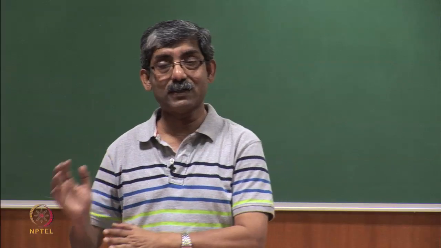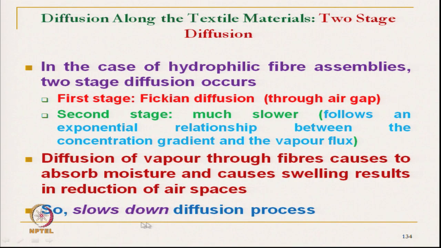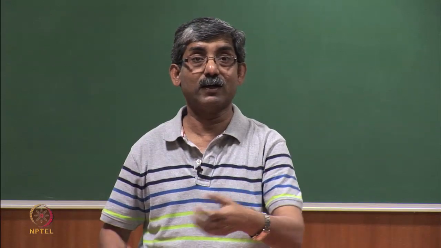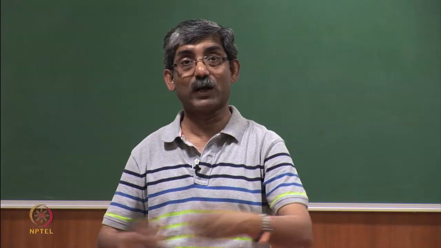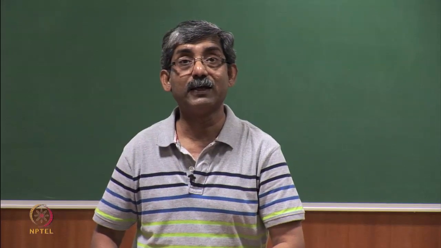So, non-Fickian diffusion also affects the Fickian diffusion by reducing the pore volume. Cotton fiber is an example where, when it swells up, it slows down the Fickian diffusion.